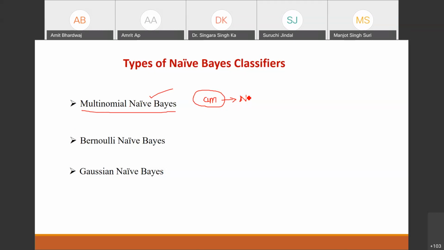The second type is the Bernoulli based classifier. In this classifier, if the output features are Boolean type, then we can use the Bernoulli classifier. The third type is the Gaussian based classifier. In this classifier the dependent feature takes a continuous value, and these values are sampled from the Gaussian distribution. It means if your data follows the Gaussian distribution, then you can use this third type of classifier.